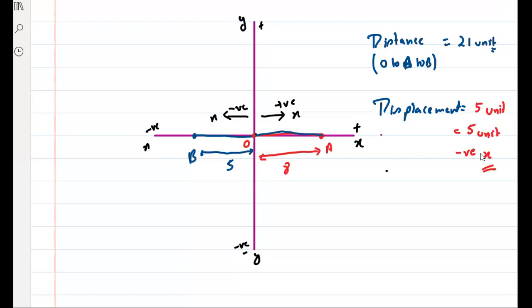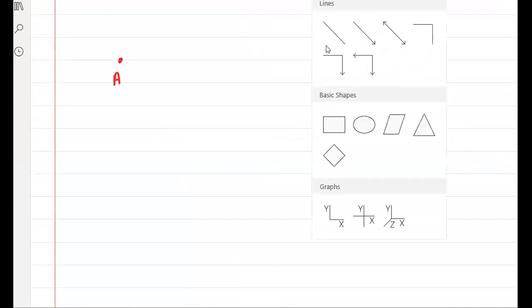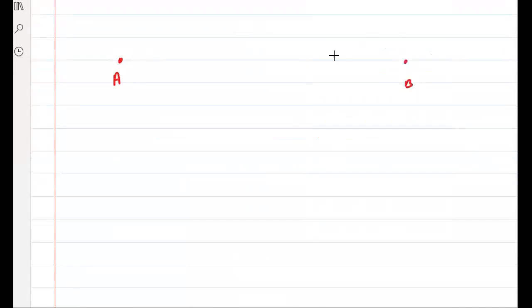Very good. So I'll just explain once again. If I'm moving from A to B, this is point B, and I'm moving from A to B like this.